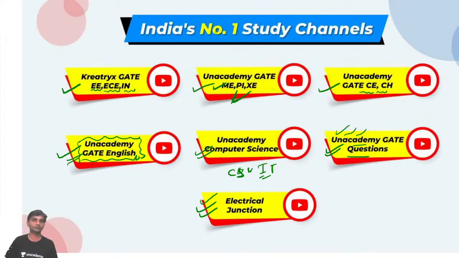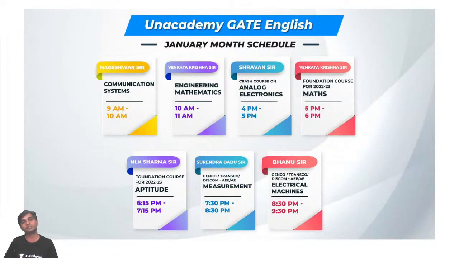Now here comes the January month schedule.